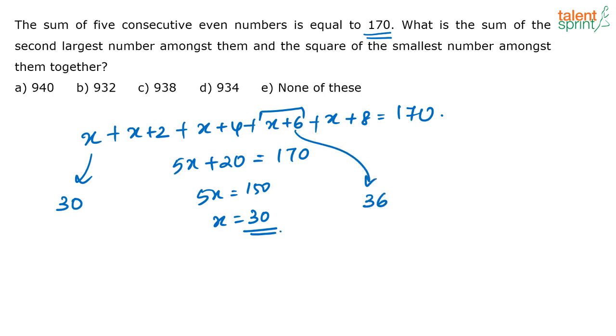Now what are they asking us? They are asking us what is the sum of the second largest number amongst them and the square of the smallest number. Square of the smallest number is 30 squared. Second largest number is 36. The required sum is 936. That is not there in the options. So you take it as option E, none of these.